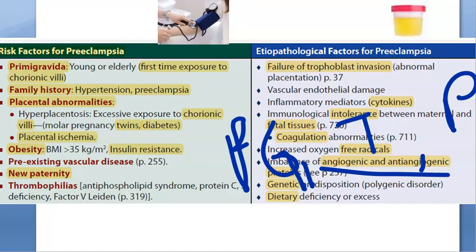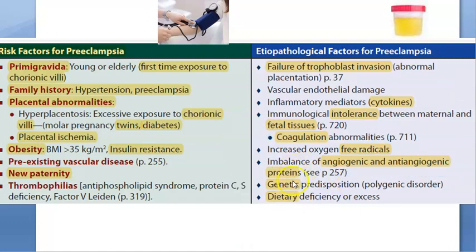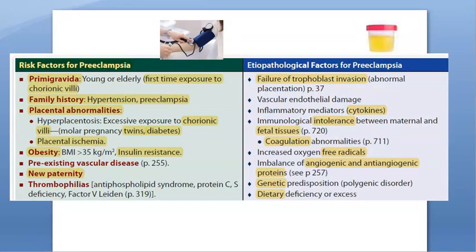Then nitric oxide they are talking about. So many things, there's imbalance, okay. Then genetic predisposition. If the person has some genetic, we already told you, family history. Dietary deficiencies or excess. It can be either deficiency or excess. Either of them can lead to preeclampsia.